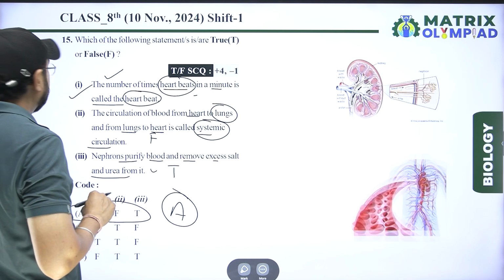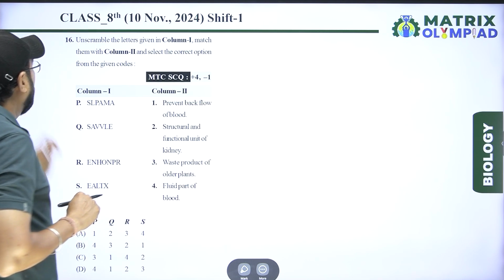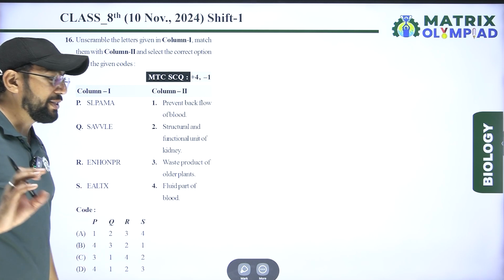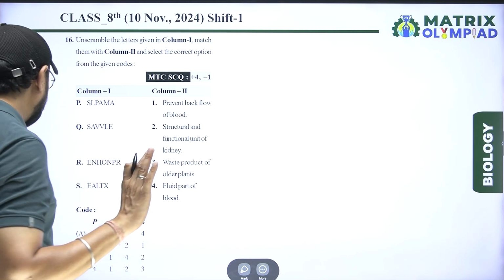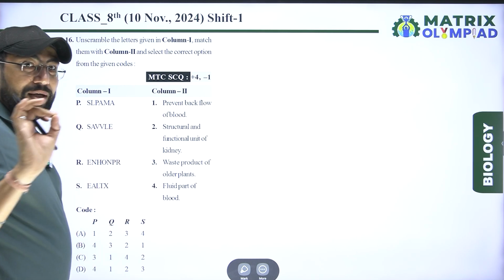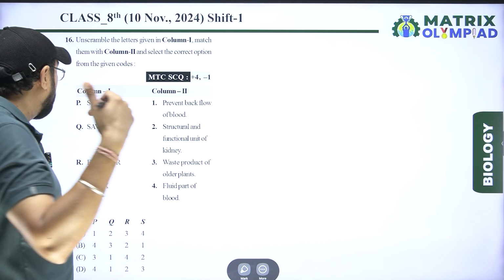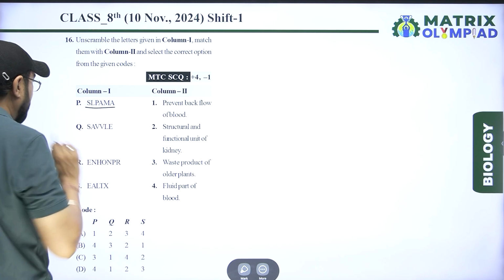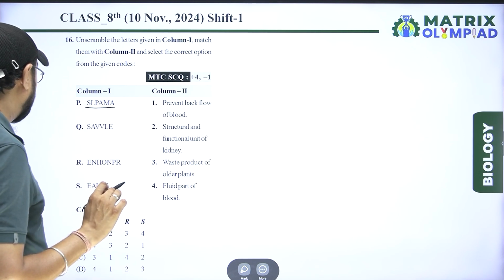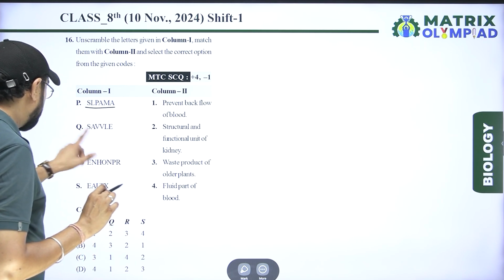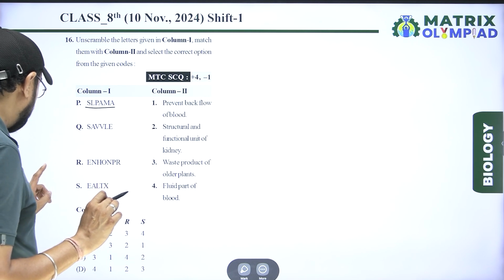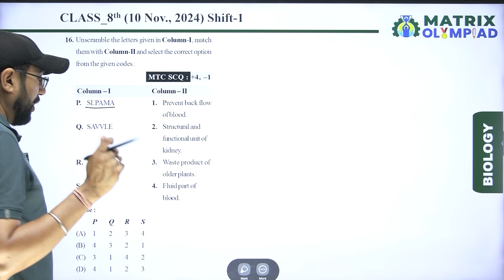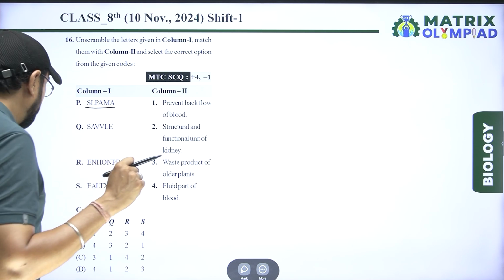Next question is to unscramble the letters and match column first and second. Unscrambled correctly, first is plasma. Next, valve, nephron and latex. According to this condition, we match.